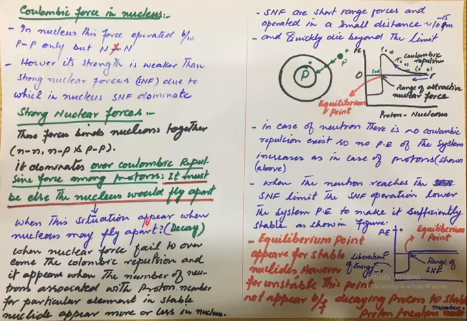So when this situation appears, the nucleus may fly apart, may decay, may disintegrate. This is the situation when nuclear forces fail to overcome the Coulombic repulsion, and it appears when the number of neutrons associated with the proton number for a particular element is not like that of the stable configuration.